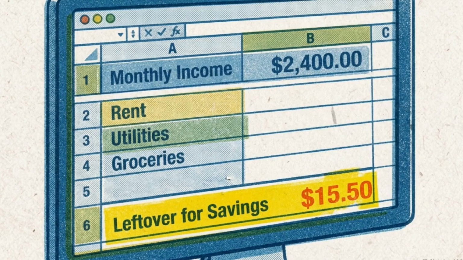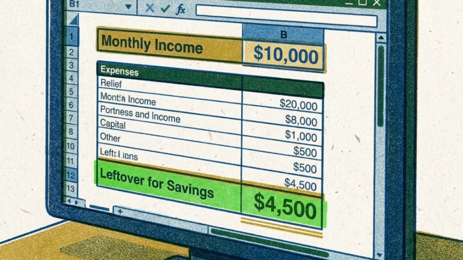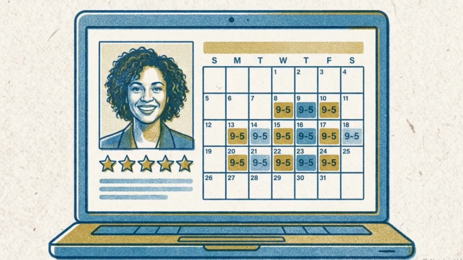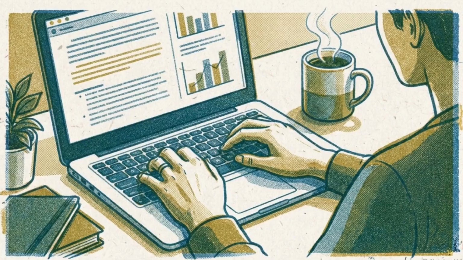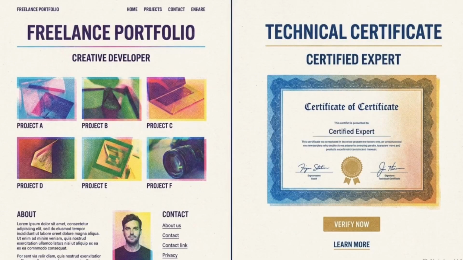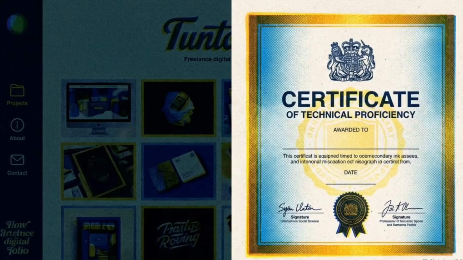Even the most efficient budget eventually hits a mathematical floor. Building significant wealth requires you to raise your income ceiling. One acceleration option is a zero startup cost side hustle. Virtual assistants or digital content management leverages your existing skills without requiring initial capital. Another option is pursuing high ROI technical certifications. These credentials can directly and significantly increase your earning potential in a matter of months.